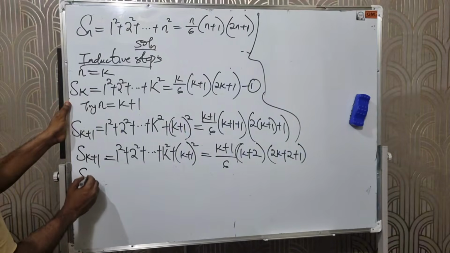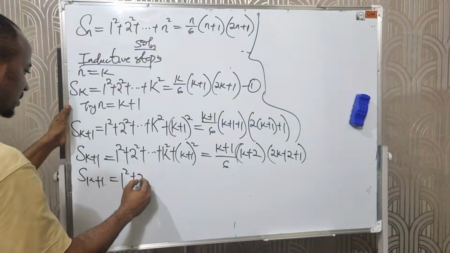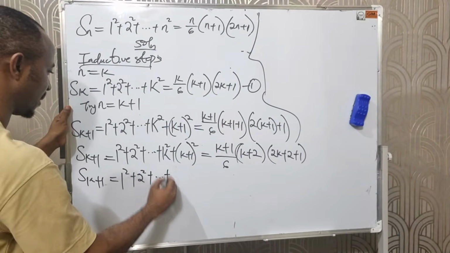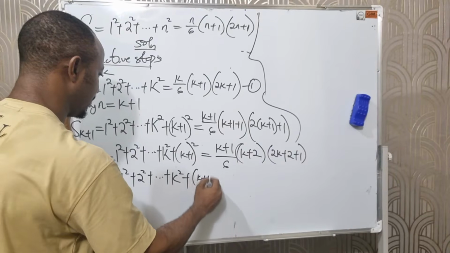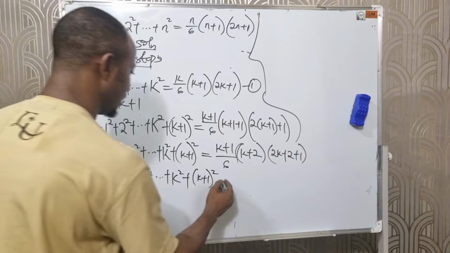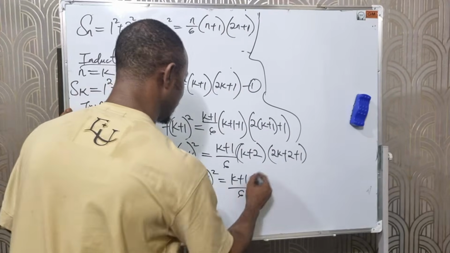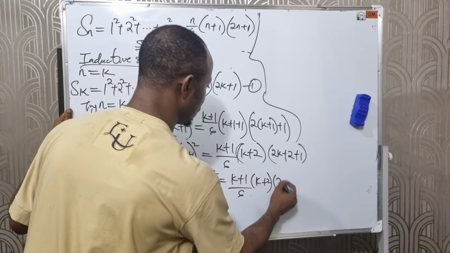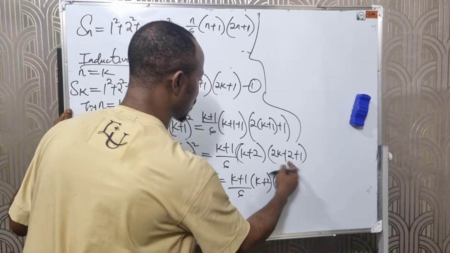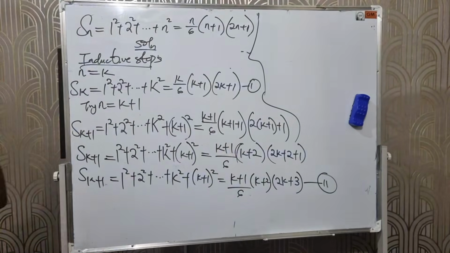So let's evaluate it finally. S(k+1) equals 1 squared plus 2 squared plus dot dot dot plus k squared plus (k+1) all squared, equals k plus 1 over 6 times k plus 2 times 2k plus 2 plus 1, which is 3. This is my equation 2.